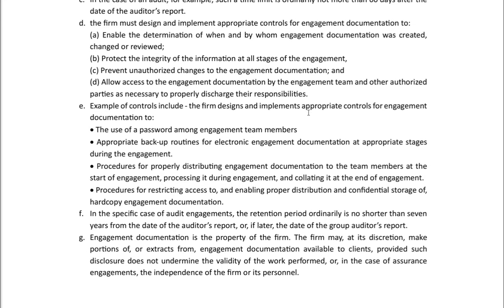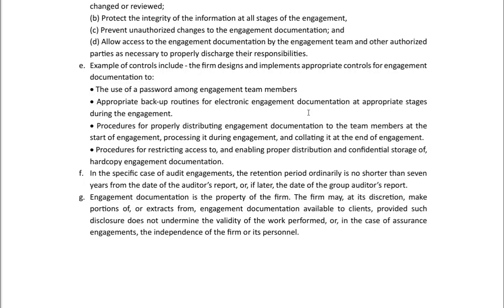Examples of controls include the use of passwords among engagement team members, appropriate backup routines for electronic engagement documentation at appropriate stages during the engagement, procedures for properly distributing engagement documentation to the team members at the start of the engagement, processing it during the engagement, and collating it at the end of the engagement. Procedures for restricting access to and enabling proper distribution and confidential storage of hard copy engagement documentation.